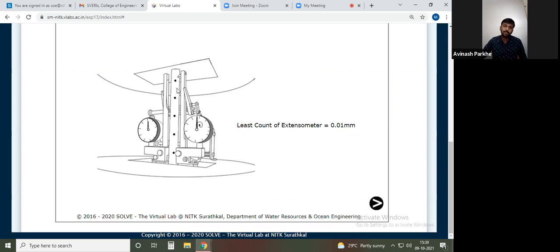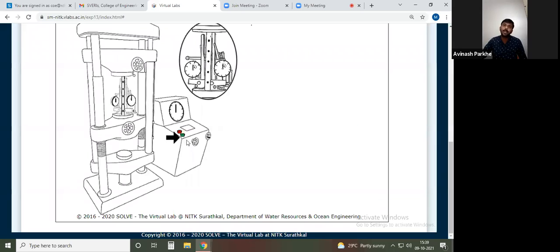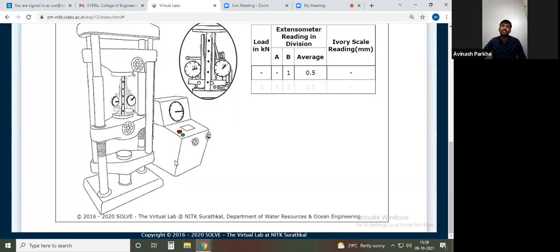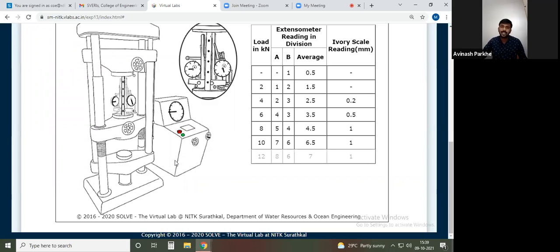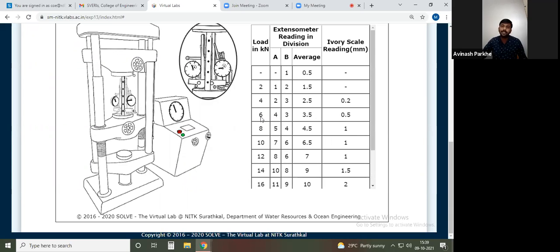Now, the specimen is on the machine. All the dial gauges are set at the 0 point. Now, again, the arrow is blinking. What does it indicate? We have to start the machine. Once I start the machine, what happens? The load on the machine will start. That is tensile load. At the right side, you will get one table, and in that table you will get the readings. Now you can see here, I will start the machine. See, the machine is started. Here you will get the number of readings: load, reading of extensometer A, reading of extensometer B. Here you can see neck formation, how neck formation takes place.